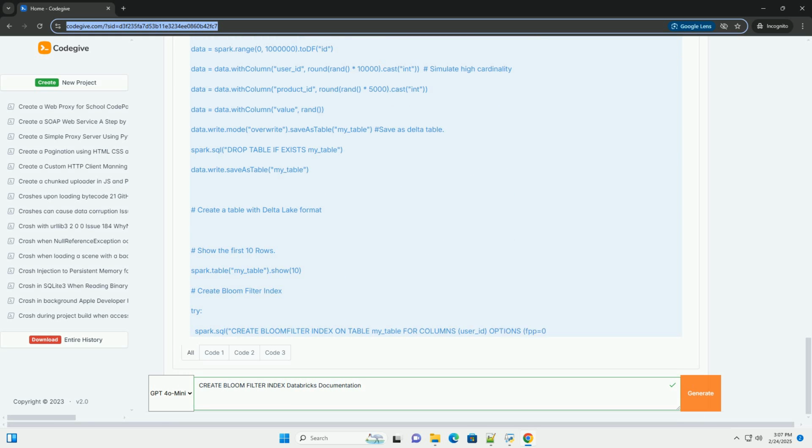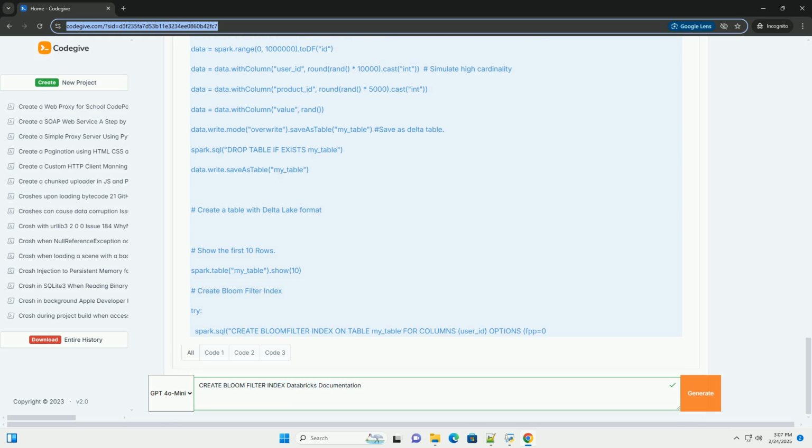Important considerations. Delta Lake: Bloom filter indexes are only supported for tables that are stored in Delta Lake format. Storage overhead: Bloom filter indexes consume storage space. The amount of space depends on the number of rows in the table, the number of columns indexed, and the FPP setting.